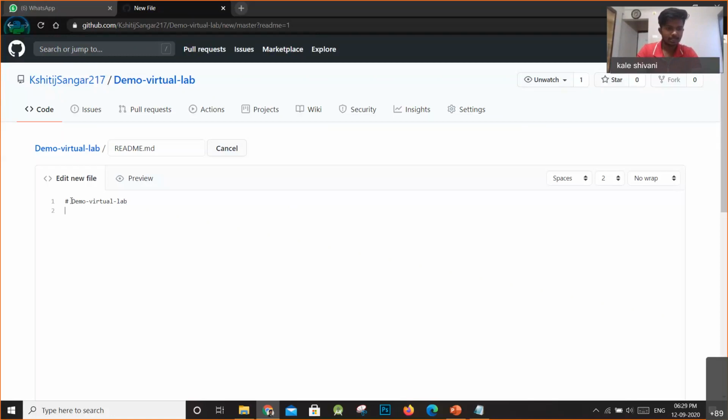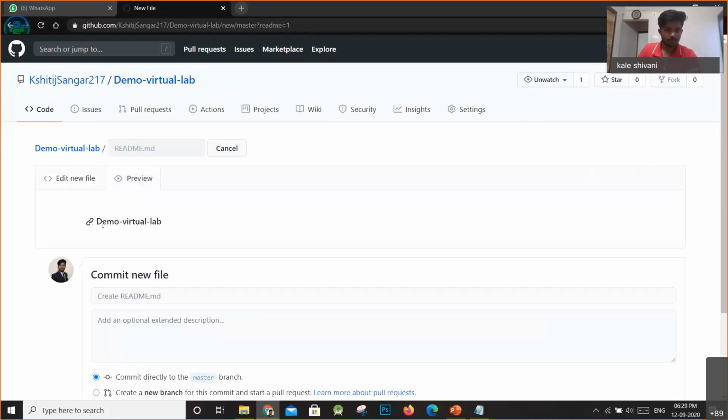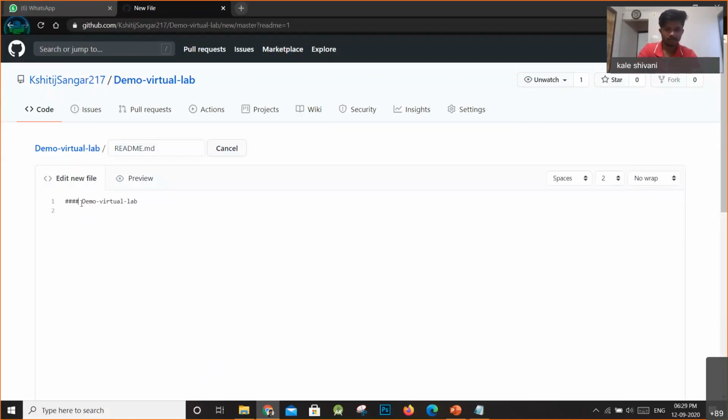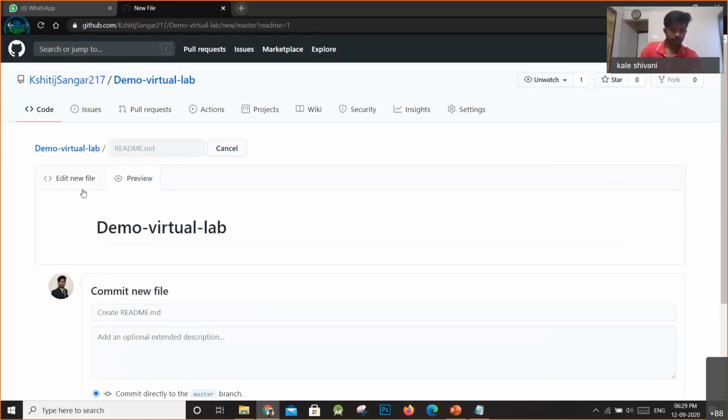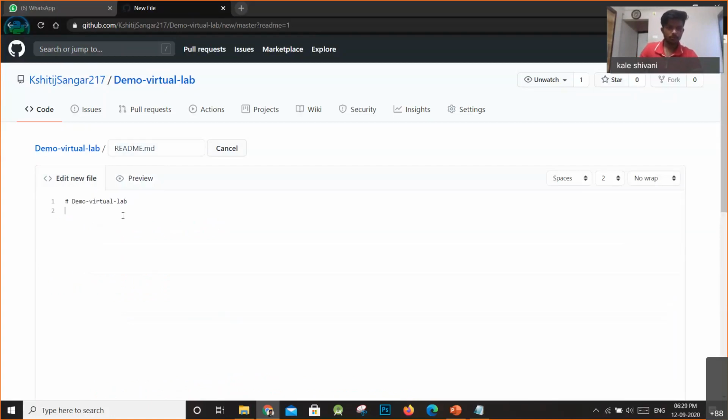This hash gives you the header. In HTML, there are text sizes h1, h2, h3. As much as you add hashes, that much the size will decrease. Look, this is a preview. The size is decreased, and whenever I use a single hash, the size is increased. So this is one principle.